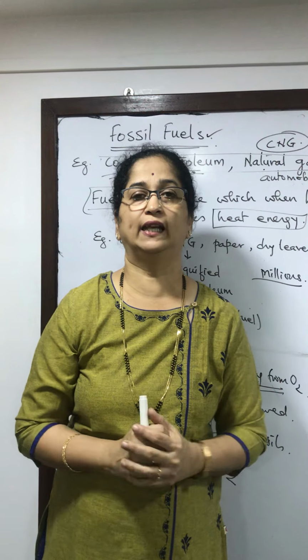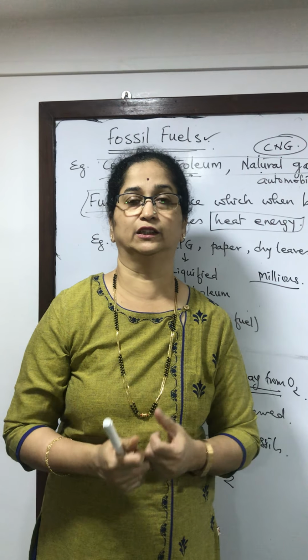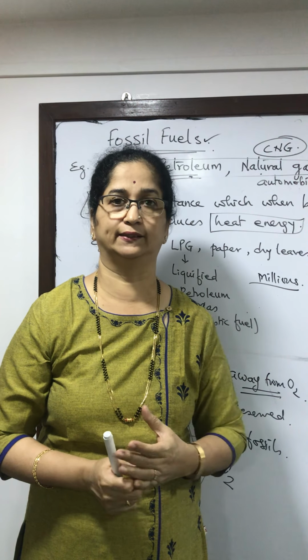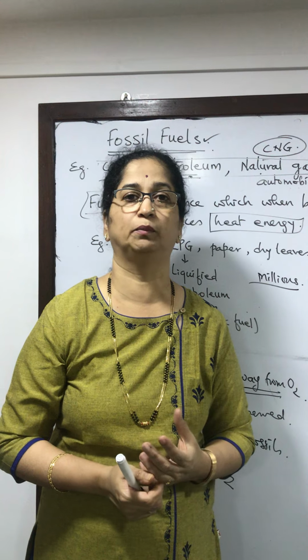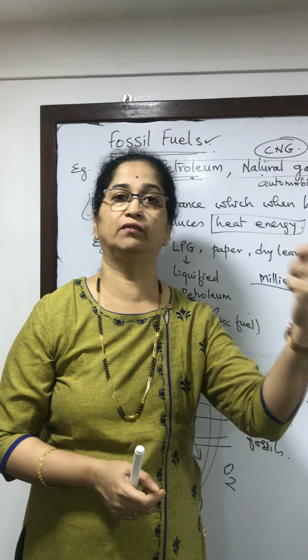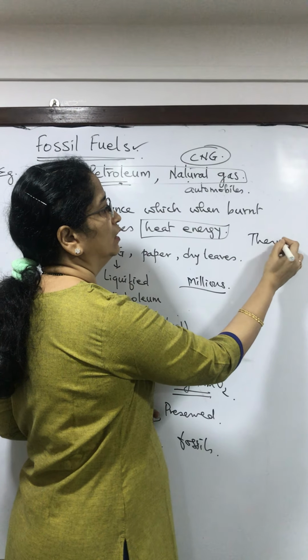So we use electrical gadgets every day. We use all the gadgets to help us do work easily. All that runs on electricity. And if electricity has to be produced, then fossil fuels have to be burnt. Then only we will get electricity, and that is what is called thermal power.